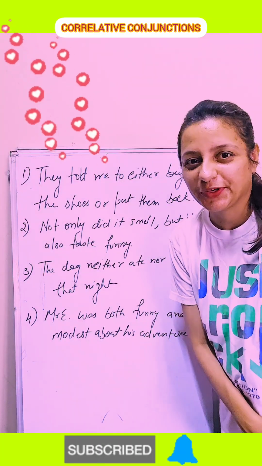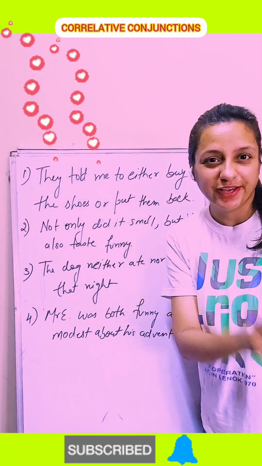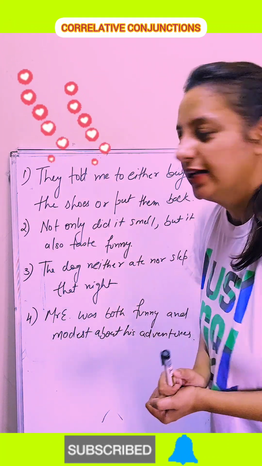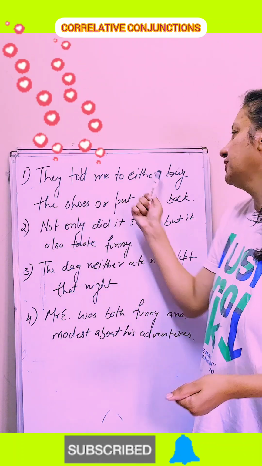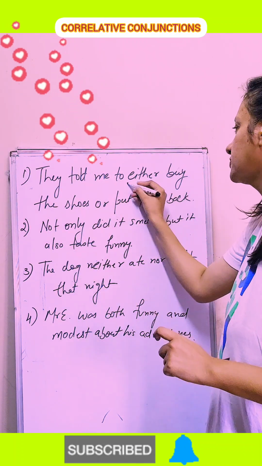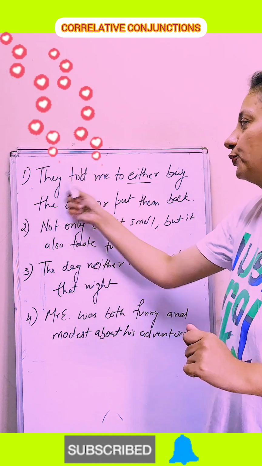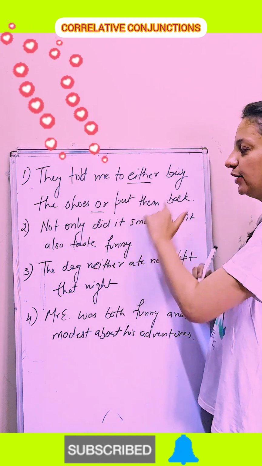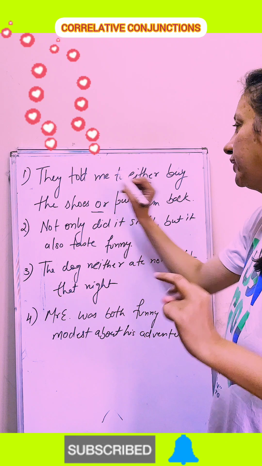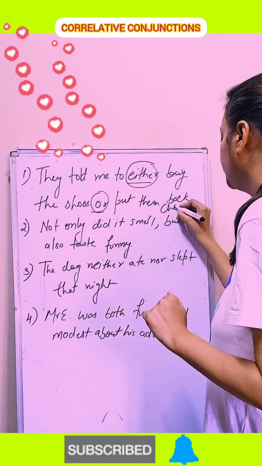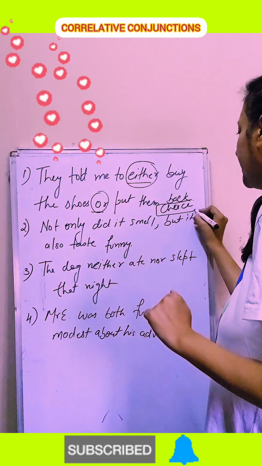So guys, before going with some kind of examples which we are going to solve, let's start with this. What are these and how we will solve them? So they told me to either buy shoes or put them back. So what is this? उन्होंने मुझे कहा या तो shoes ले ले या उनको वही वापस रख दे. So what is this? Either or means what they are giving you? They are giving you choice.